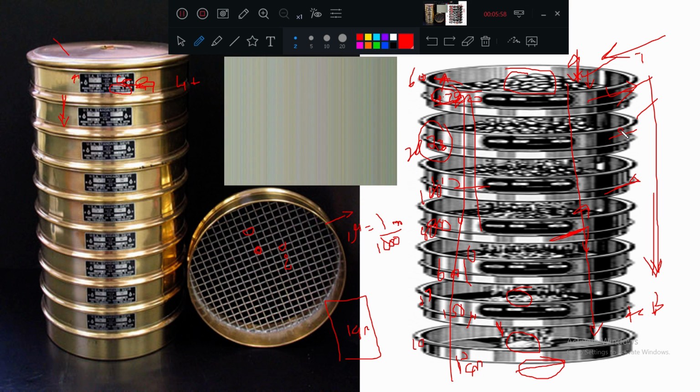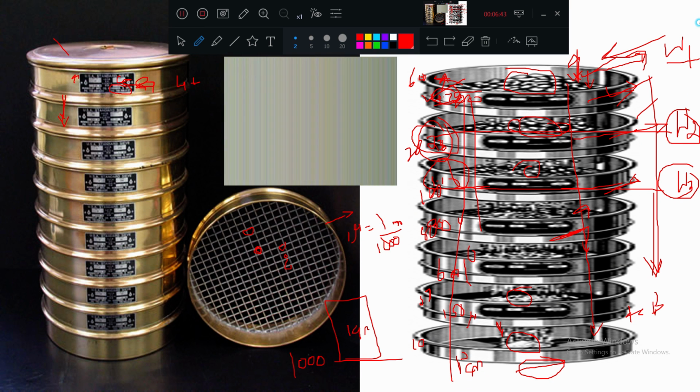Later, what you are going to do is take this sieve and take the weight of this aggregate, maybe W1, and you take this one and weigh the aggregates present here, W2, and the aggregates present here. This is the total. How you have done it: putting the aggregates, shaking, and taking the weight later. What do you mean by this? W1 is the weight retained on 4.75, W2 is the weight retained on 2.36, W3 is the weight retained on this sieve.